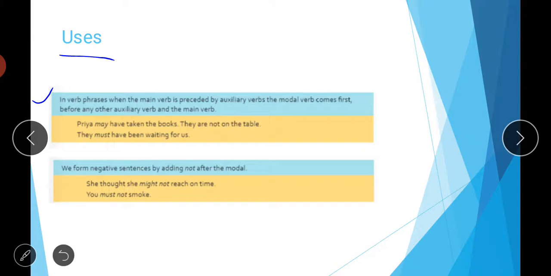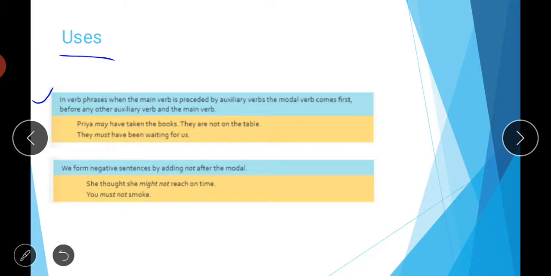What we are saying, as we have done in your auxiliary verb chapter, we have done that there are different types of auxiliary verbs. So what they are saying here is that in verb phrases, when the main verb is preceded by an auxiliary verb, the modal verb comes first before any other auxiliary verb and the main verb. So before any other auxiliary that we are using in a sentence or the main verb, before those two we will use the modal. So the position of the modal is prior to both of them.